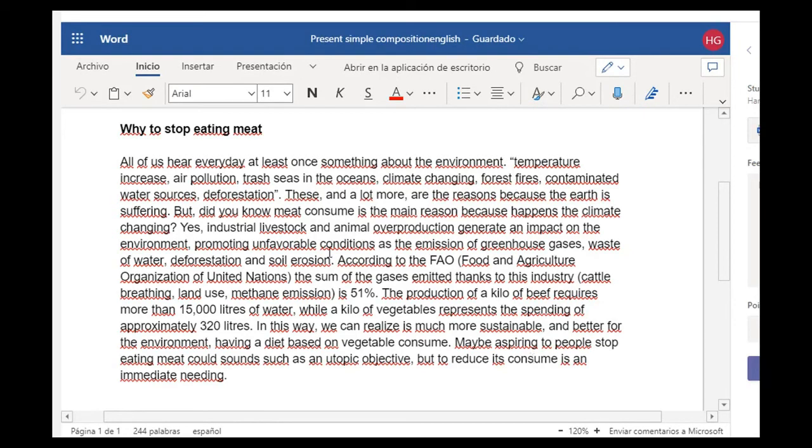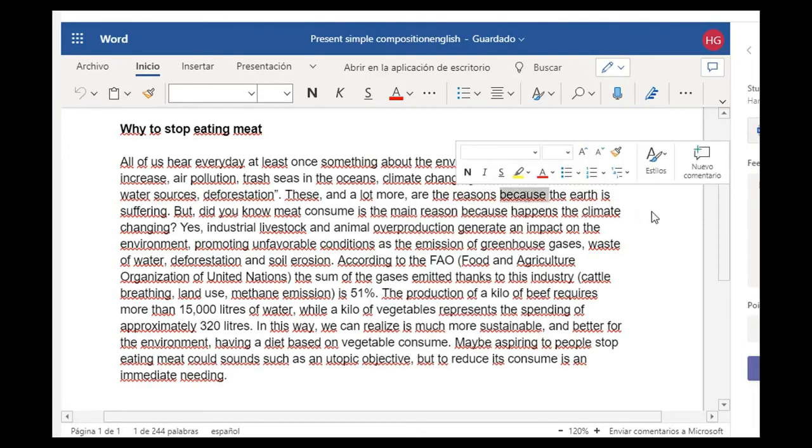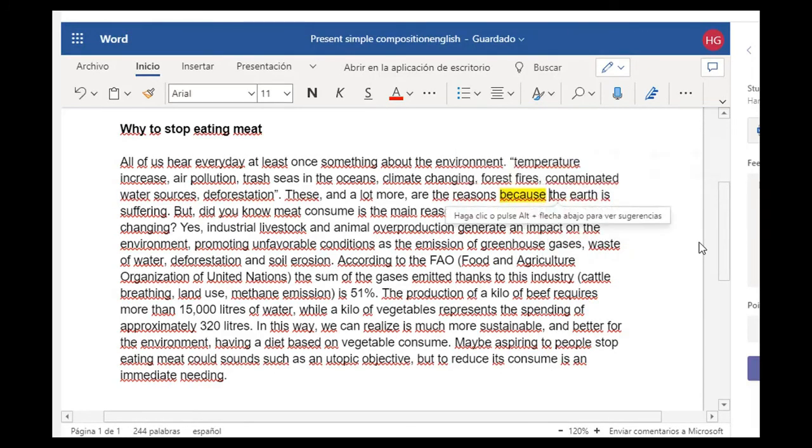In here it says, these are and a lot more are the reasons because the earth is suffering. I think the correct word for connecting here is why. So we should try to change this one. These and a lot more are the reasons why the earth is suffering. Not because.